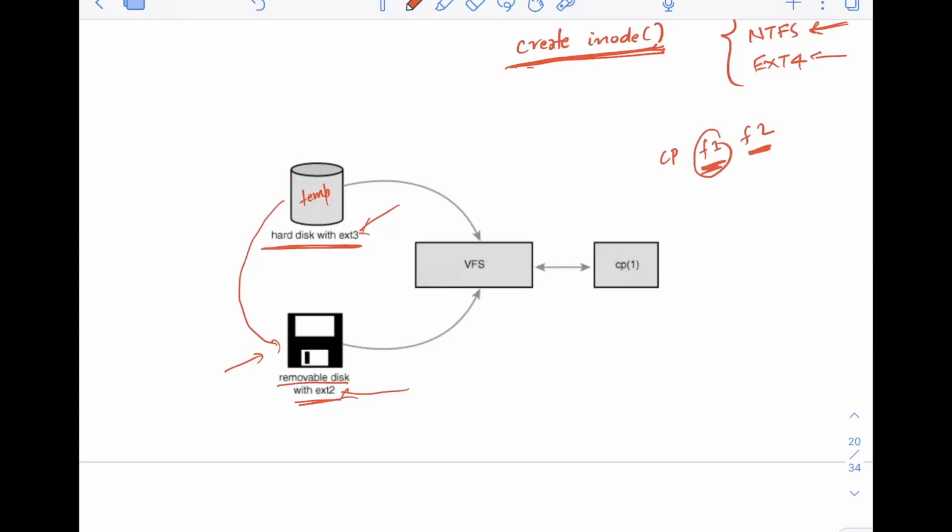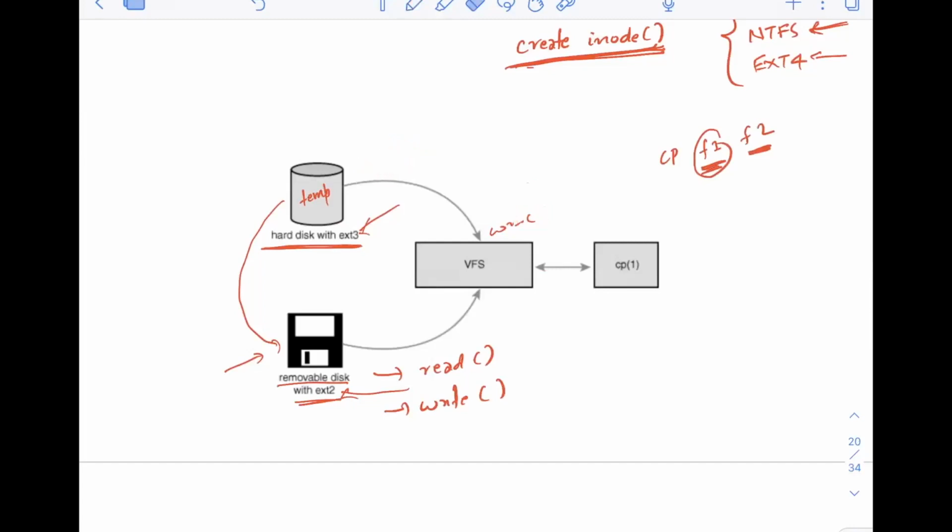So this ext file system is also going to implement read, write, right? Similarly, this removable disk is also going to implement read, write. Now, how they implement it can be different. The VFS does not care about how they are implementing it. It just cares that both are implementing these functions, right? And of course, in VFS also read and write are there. These are some functions of VFS, and all the file systems have to implement this. Now, once both the file systems have the concept of read and write, it's very easy to copy files, right? Now, let's take the other case, okay?